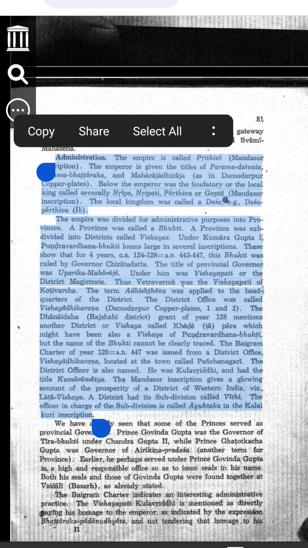Example, think of a big school. The principal emperor divides it into sections, Bhukti, provinces. Each section is further divided into classrooms, Vishaya, districts. Inside the classrooms, there are groups of students, Vithi, subdivisions.